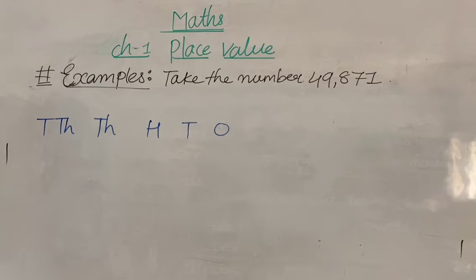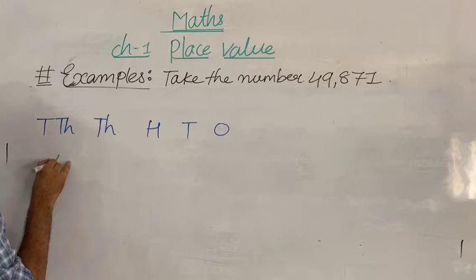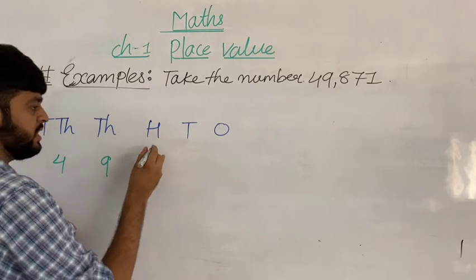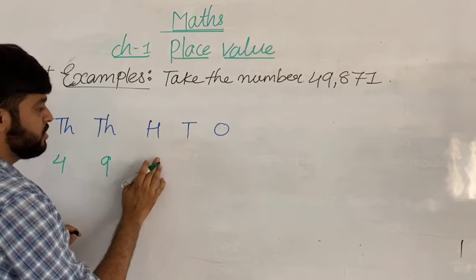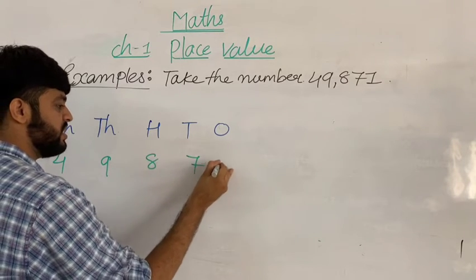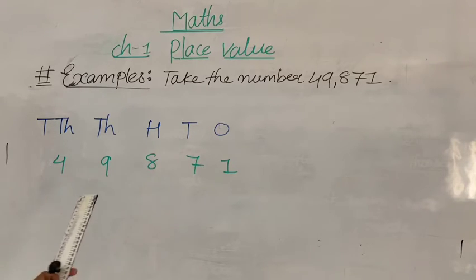And we have to put those places on the number, my dear students. In the ten thousands place, 4 is over there. 9 is over there. Then after that, hundreds. So for hundreds we use 8, tens for 7 and ones for 1. So what we have to do, all my dear students, is write all these things here. We have to write the place value of the digit.